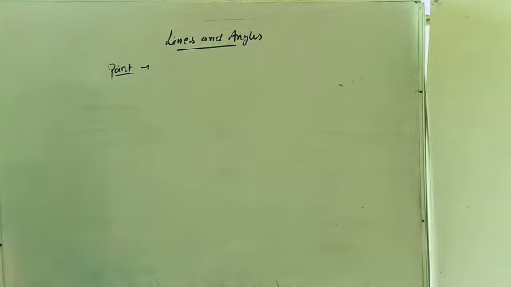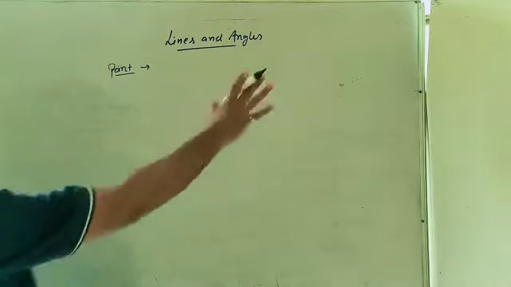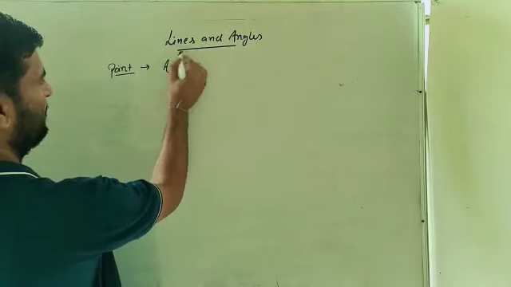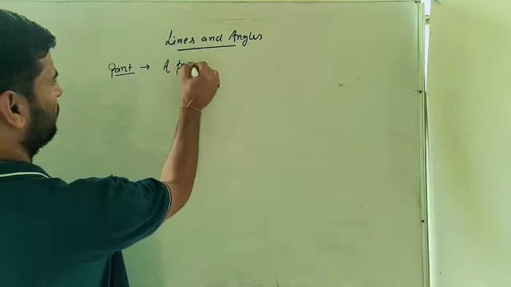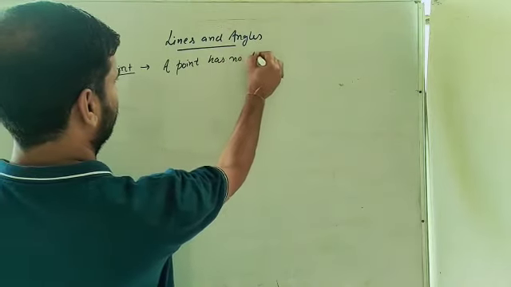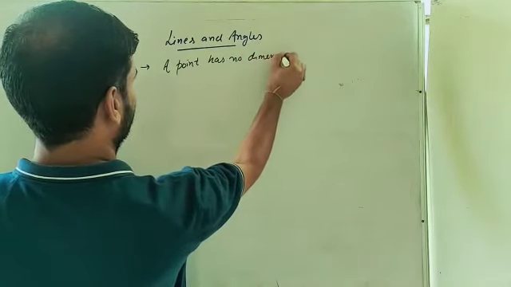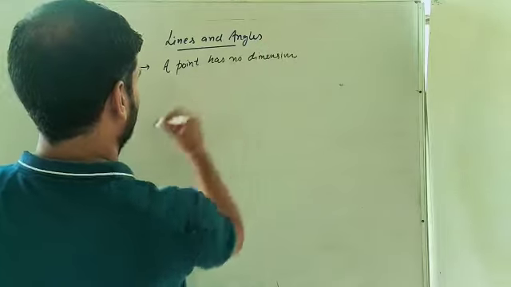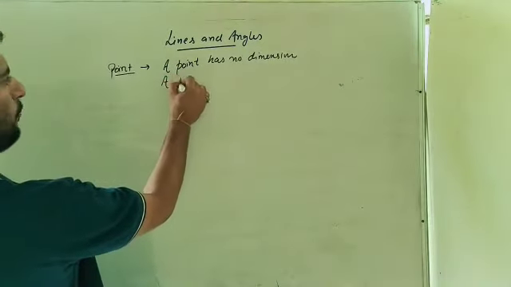How can we define a point? A point has no dimension. A point has no component.